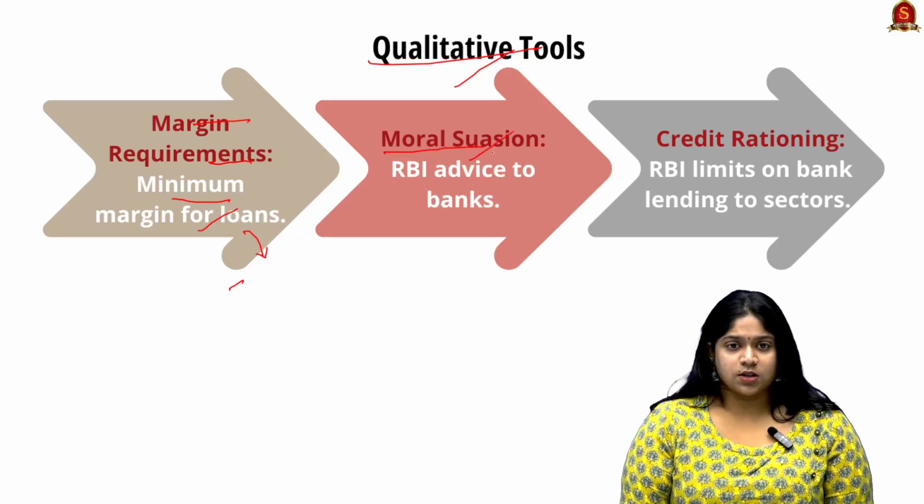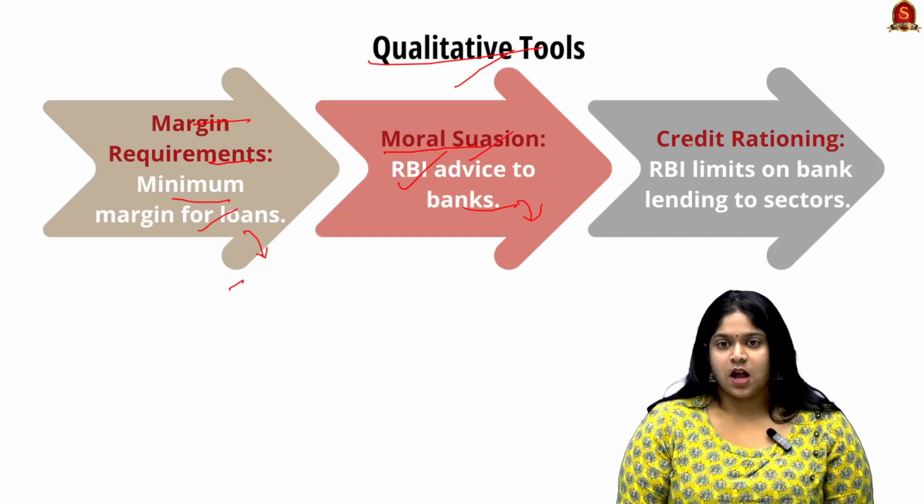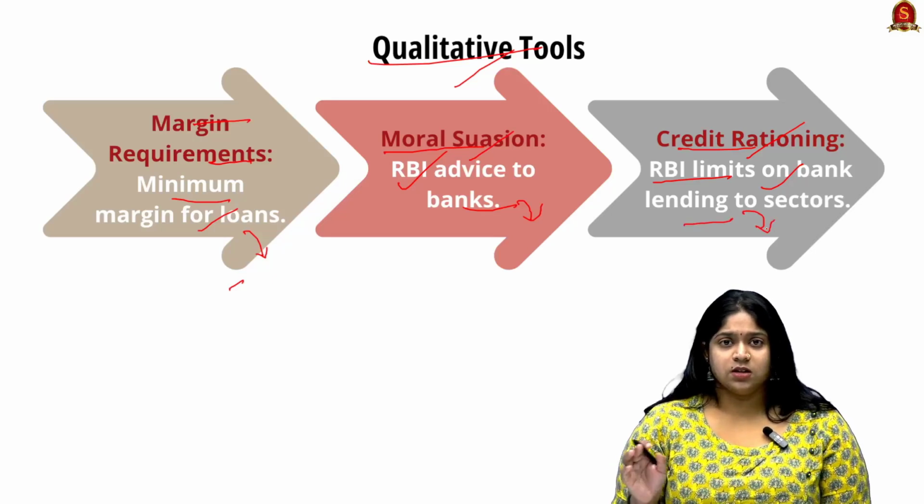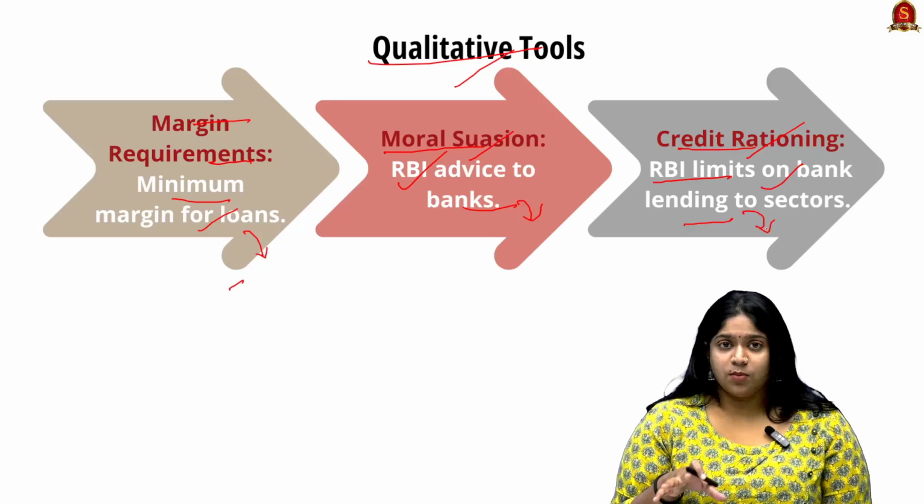Next is moral suasion. Here the RBI provides advice to banks on their lending policies. And next is credit rationing. Here the RBI limits banks from lending to certain sectors, so that there is control over the money supply too.